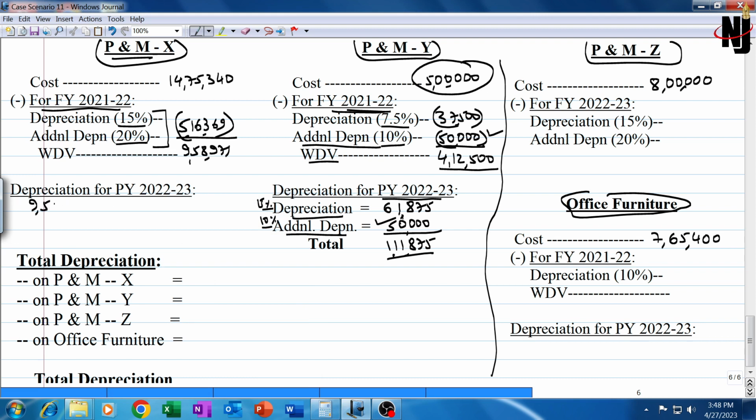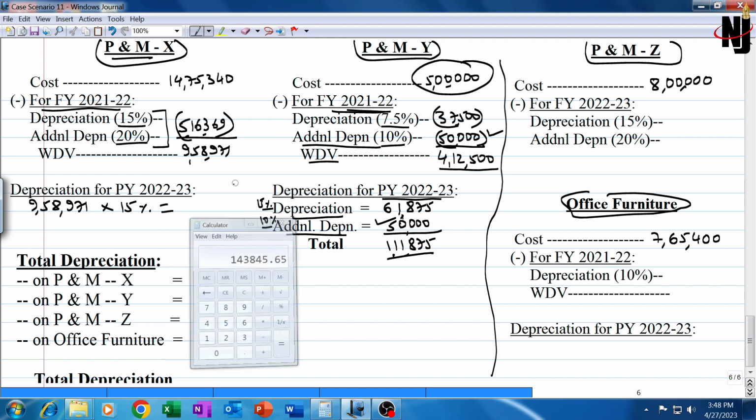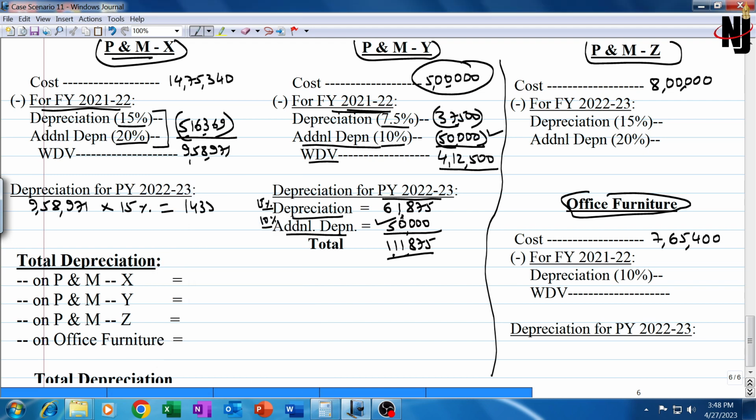Depreciation will be 958,971 into only 15%. There won't be any additional depreciation now. 958,971 into 0.15 is 143,846, which we will round off to 143,846. This is the depreciation on plant machinery X for the current year.